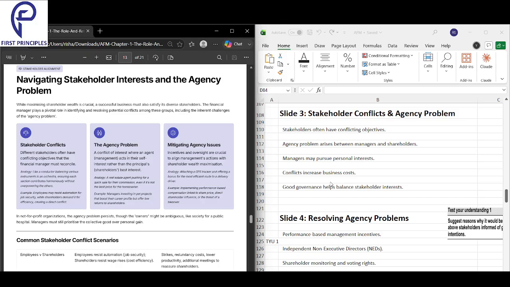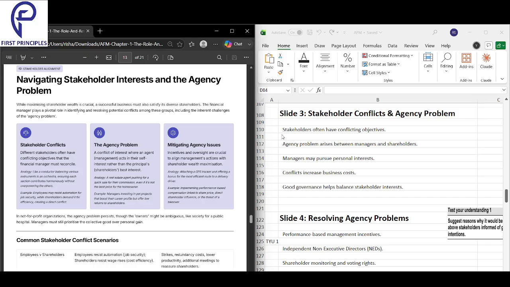So they have conflicting objectives. As a result of this, there is an agency problem. And because of the agency problem, business cost increases. What managers start doing is pursuing personal goals, but what they should do instead is pursue the shareholders' goal. That's the problem. So as a solution, good governance is the answer.